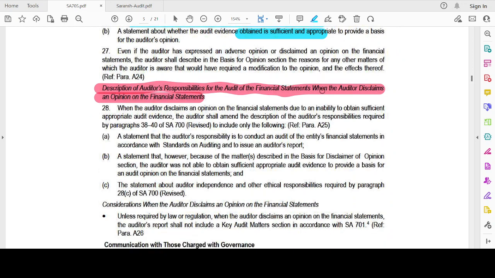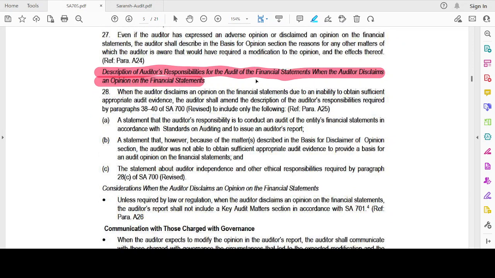Description of the auditor's responsibility for the audit of the financial statements when the auditor disclaims an opinion on the financial statements. What is to be given in the auditor's responsibility paragraph? When an auditor disclaims an opinion on the financial statements due to the inability to obtain sufficient appropriate audit evidence, the auditor shall amend the description of the auditor's responsibility to include only the following. One, a statement that the auditor's responsibility is to conduct an audit of the entity's financial statements in accordance with the standards on auditing and to issue an auditor's report.